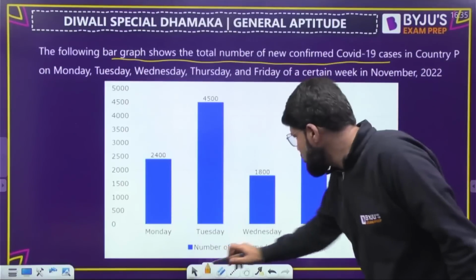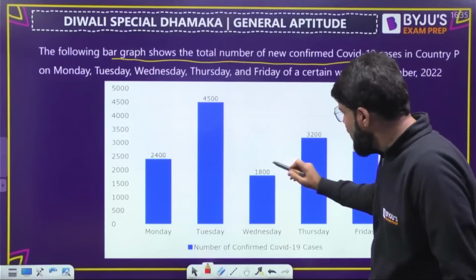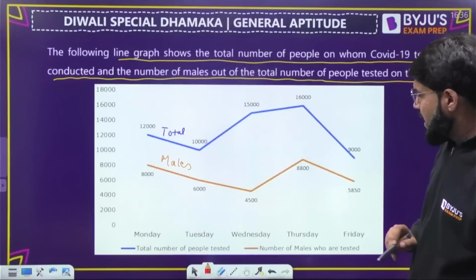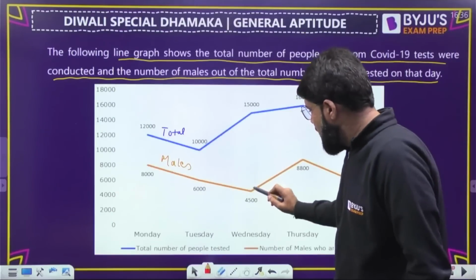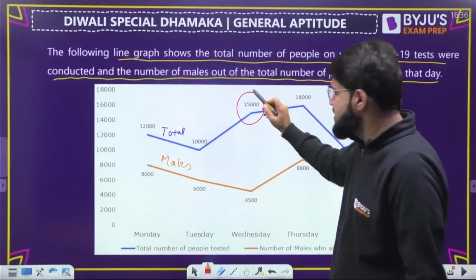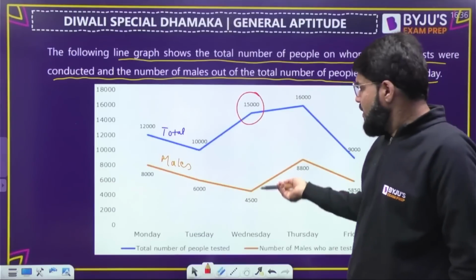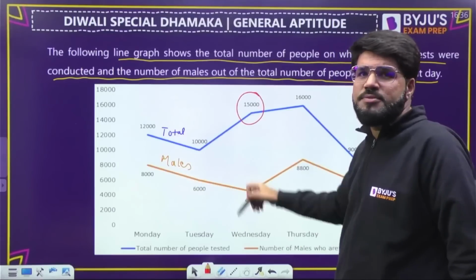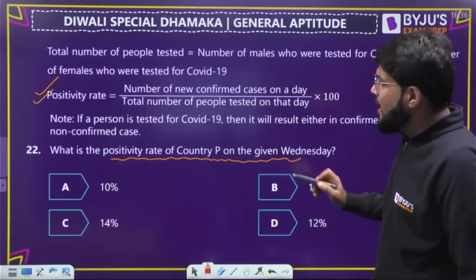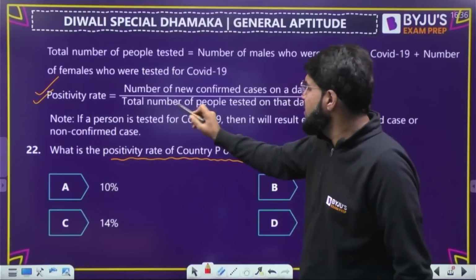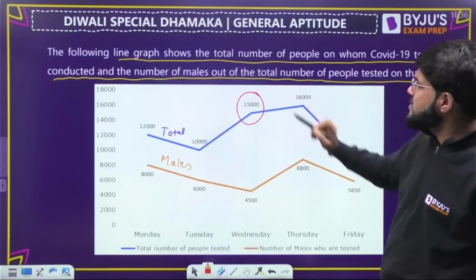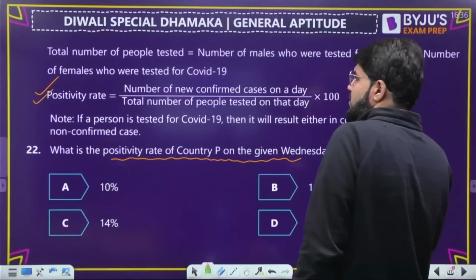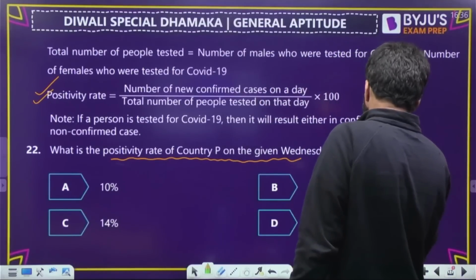So we have to focus on Wednesday. On Wednesday, how many are confirmed? 1800. And how many total are tested? We need the total. The males data would be used only if females data was required, since total minus males gives females. But here they are simply asking the positivity rate, which means we need the total number of people tested, and that is given as 15,000. So the answer is simple: divided by the total number of people, that is 15,000.